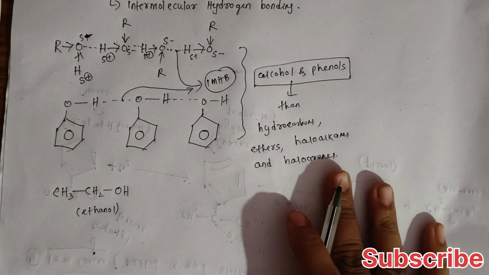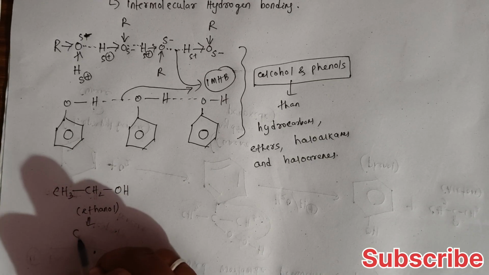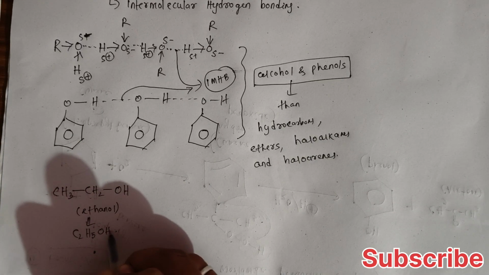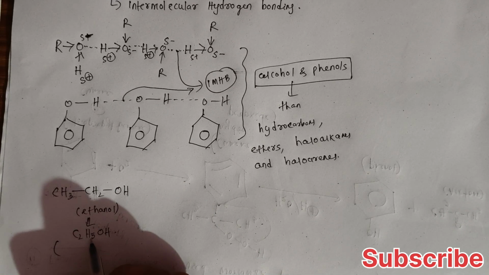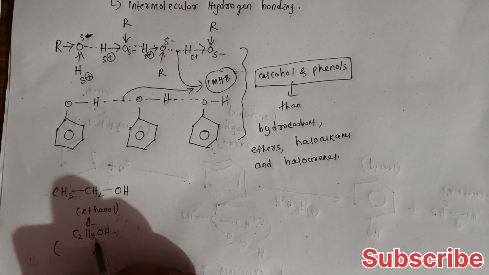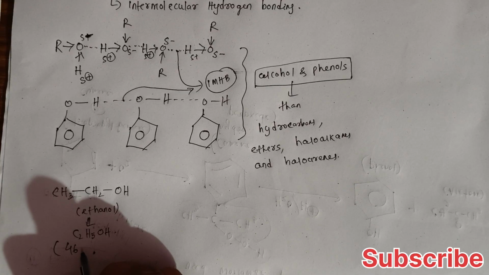If you calculate the molecular mass: carbon 2 times 12 is 24, then 5, then 16, so 46.